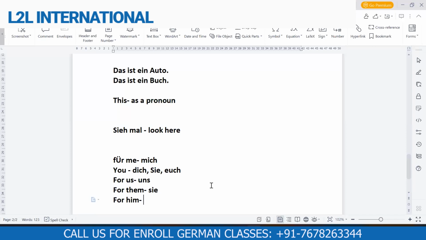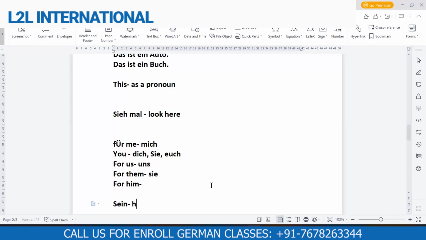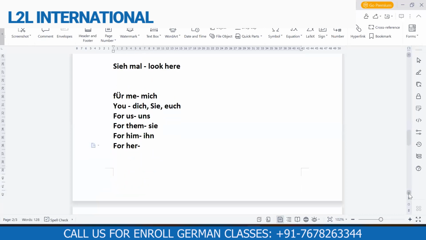Sein. Again, Ashwin, you are mixing possessive article. You are mixing his and him both. What you said, sein, is his. That is his and her. And him is ihn. Right. What's for her? Ihr. Yeah, good. For her is ihr. Okay. So we have done this.